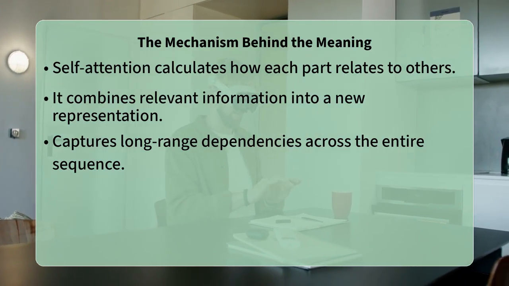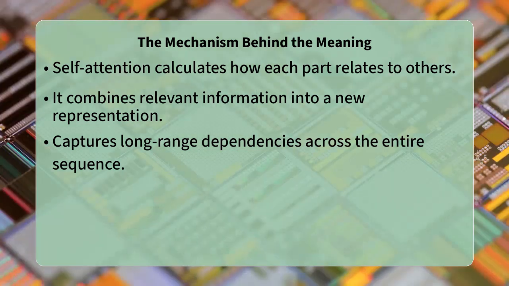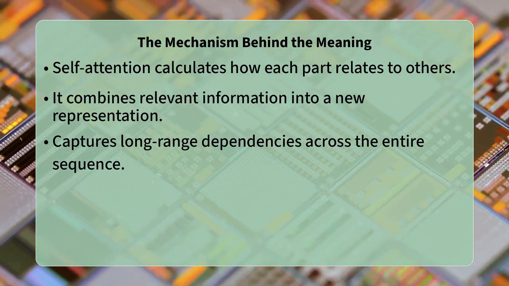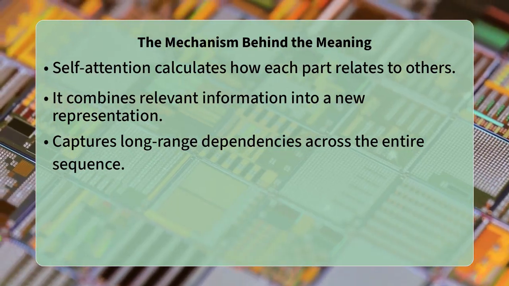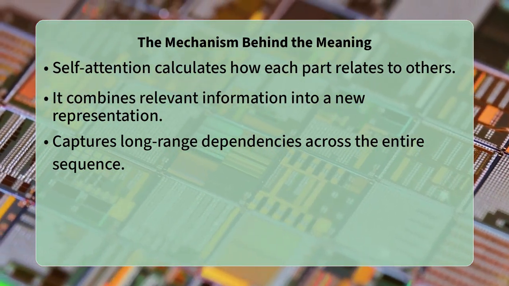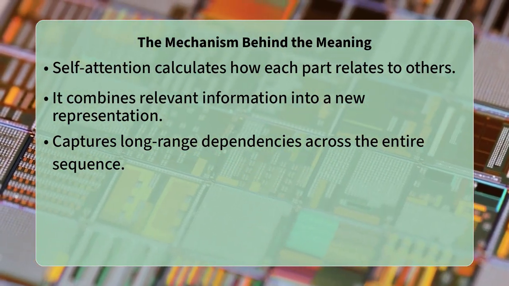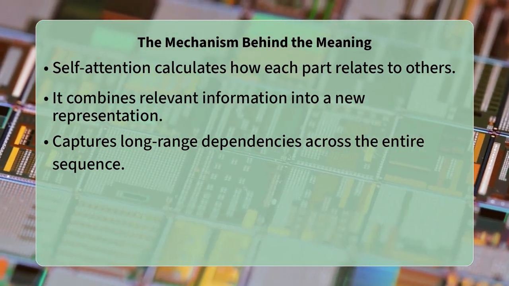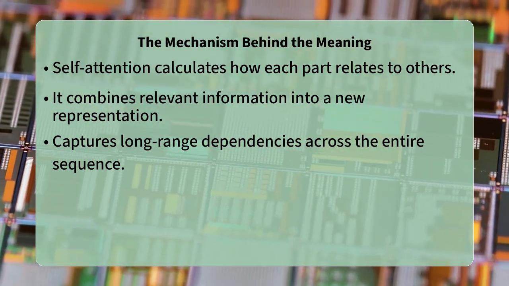It then uses these scores to create a weighted sum of the input elements, where more relevant elements contribute more significantly to the new representation. This process allows information to flow freely across the entire sequence, effectively capturing long-range dependencies and making the output representation highly informed by its surroundings, regardless of their original position.